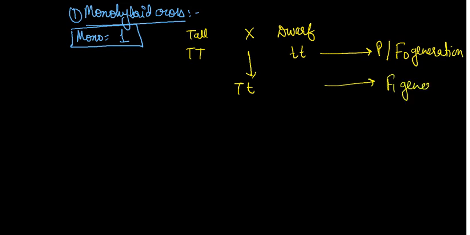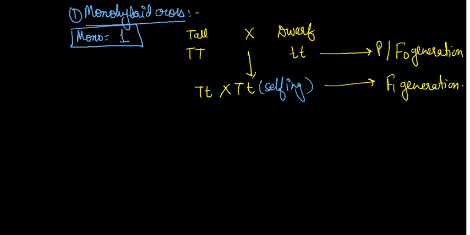If we want to go to the F2 generation, we have to do selfing. It is also called self cross or self pollination. What is the meaning of selfing? It means crossing between the same character. Of the F1 plants, we will cross two of them together.